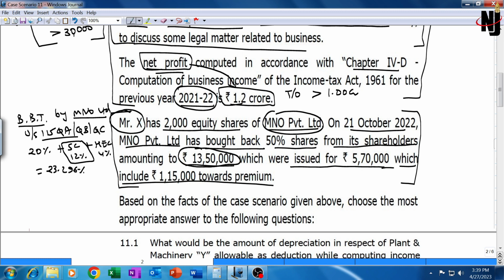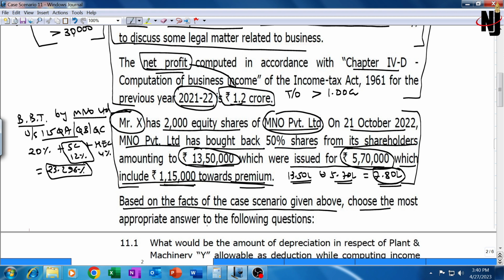Company has paid 13,50,000 and company had received 5,70,000. Whether this 5,70,000 comprises premium 1,15,000 or includes face value only or face value plus premium makes no difference. 13,50,000 minus 5,70,000 will be 7,80,000. Company will have to pay buyback tax at the rate of 23.296% on 7,80,000. That is, the amount paid by the company to the shareholder minus the amount received by the company from the shareholder, whether that 5,70,000 includes any premium or not. That's it. Question is over. Based on the facts of the given case scenario, choose the most appropriate answer.